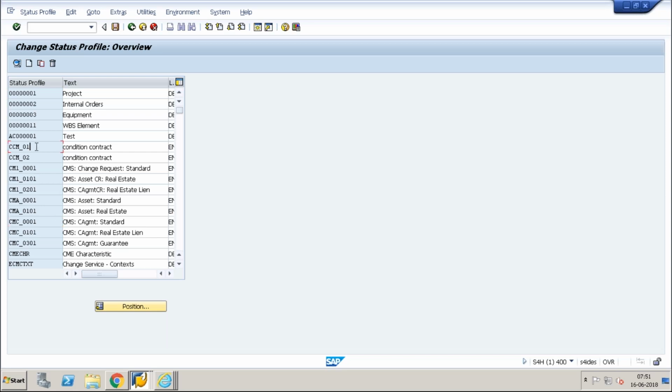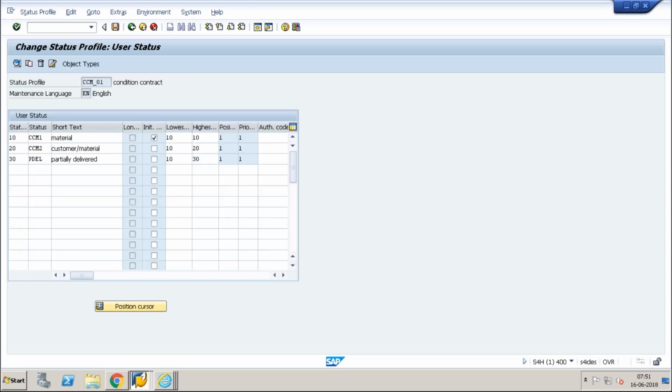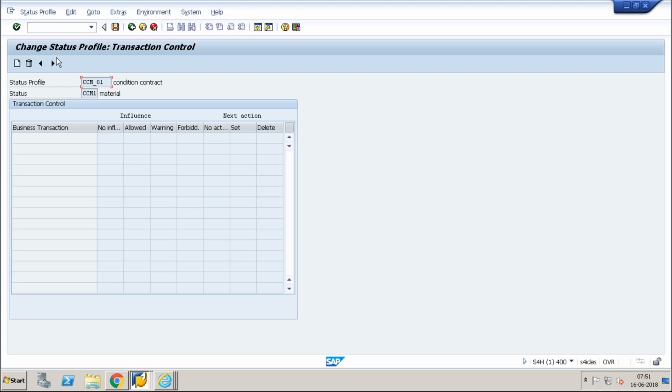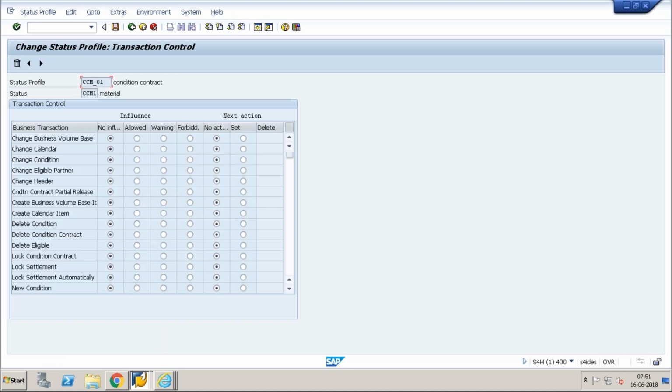Let's say this is my condition contract. I will go inside, and inside of this I can create a maintenance. So I say change of a calendar is forbidden. So when my status is this, I cannot change the calendar. Or change of a condition is forbidden. So no influence. I'm just saving this.